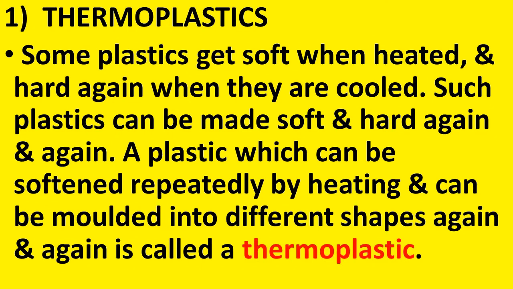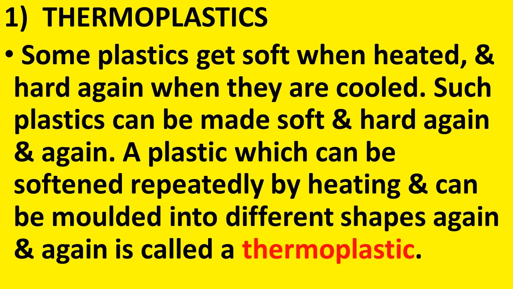Such plastics can be made soft and hard again and again. A plastic which can be softened repeatedly by heating and can be molded into different shapes again and again is called a thermoplastic. So one property of certain types of plastic is that it becomes soft when heated and hard again when cooled.